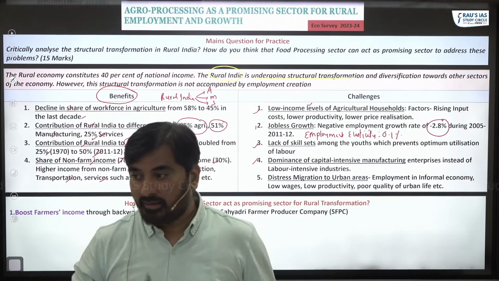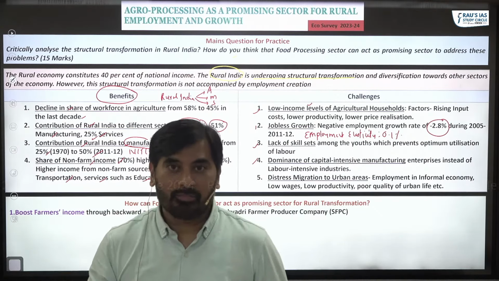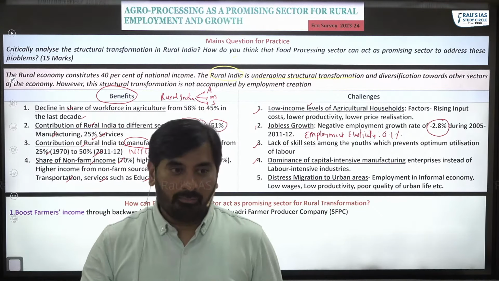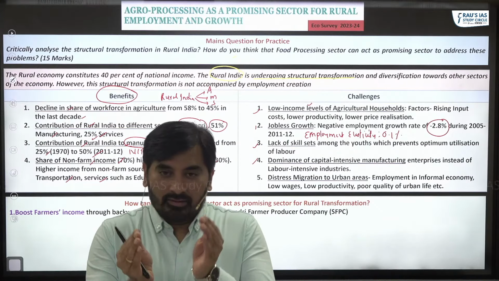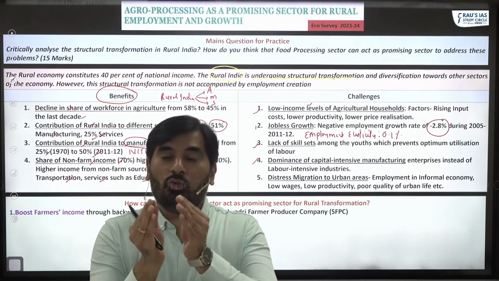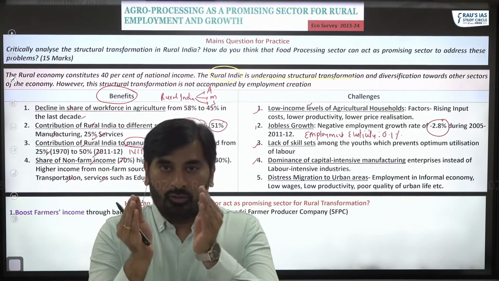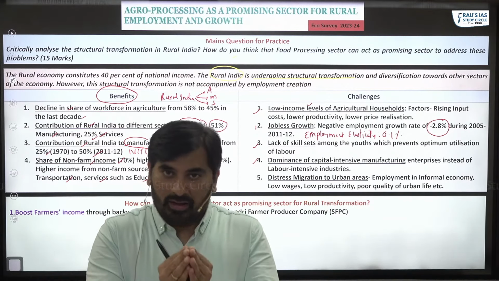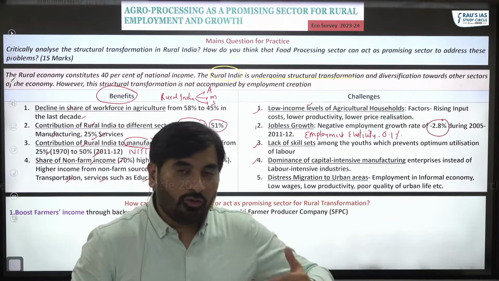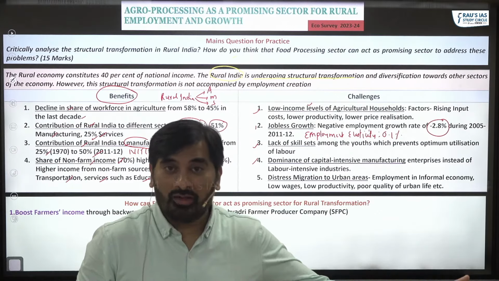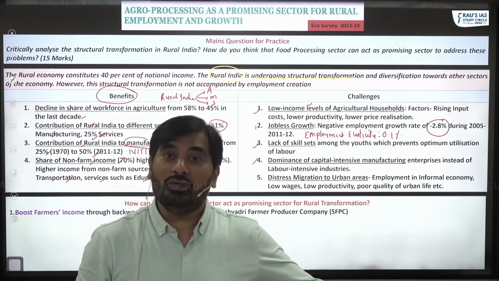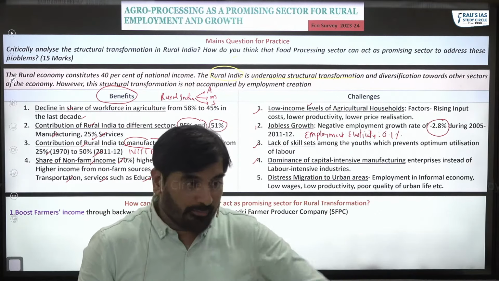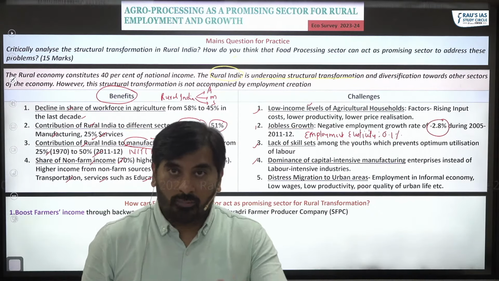This is one way, that is backward linkages. What can also happen is if you organize the small and marginal farmers into cooperatives, into farmer producer organizations, these farmers can actually do value addition to the agricultural commodities which they are growing. For example, let's talk about cooperatives, right?